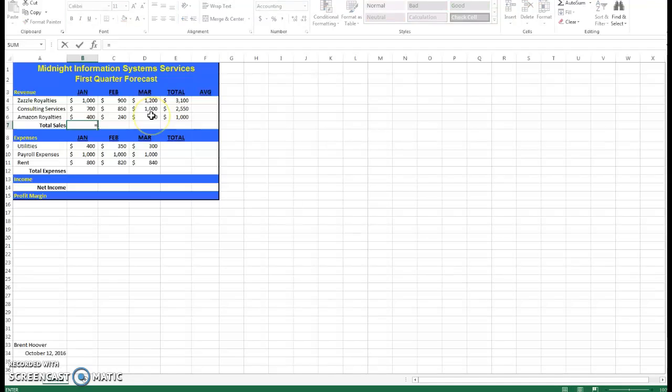What we need to do is get a total for all January cells. In this case, we just do the same thing except through the column. Notice, same logic applies. Bring it over. And we can even bring it all the way over, and it'll give us the final number. This tells us all sales for first quarter. But notice, it's total sales for January, total sales for February, total sales for March.